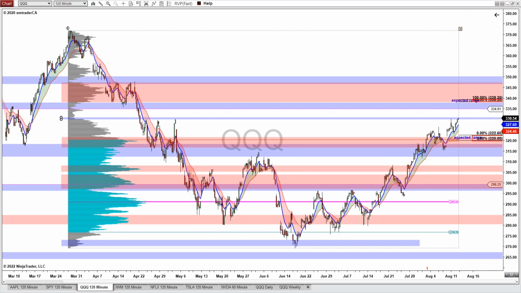Similar to the SPY, I wouldn't be surprised to see a pullback next week to consolidate some of the recent gain. So for the downside, I will be looking for a pullback to the lower range of the expected move, and then come down and test the price zone near this 318 level and tag those VPOCs I have pointed out earlier. And for the upside scenario, we could see the price push through this low volume zone here, and then up to the resistance zone near the 335, and then take out the upper range and then possibly chop around inside of this high volume zone between 347 and 338.